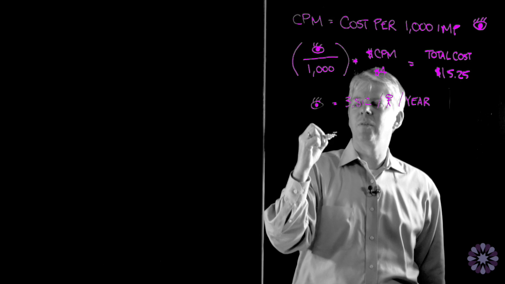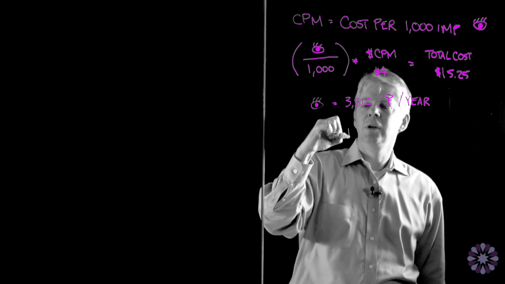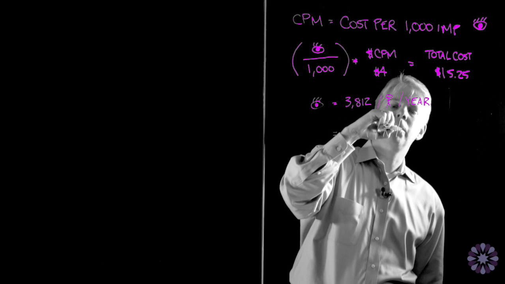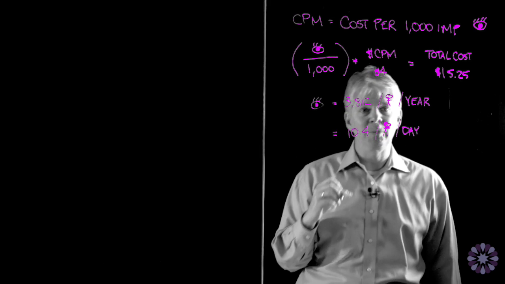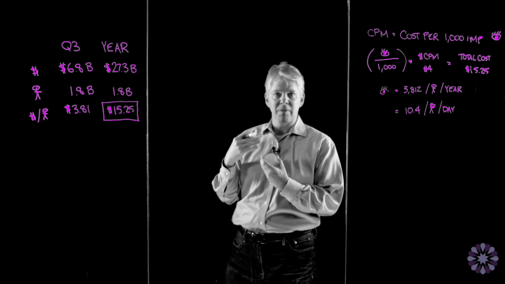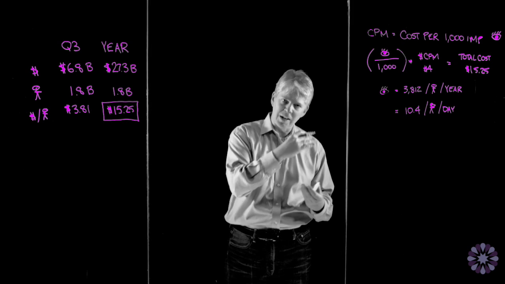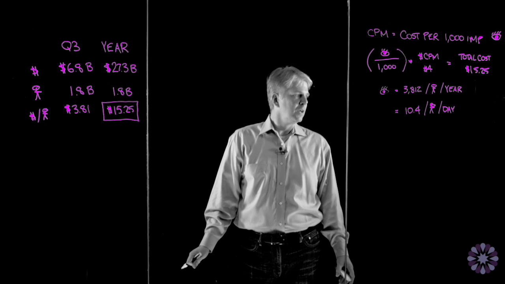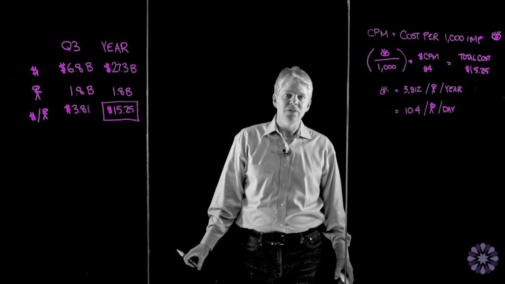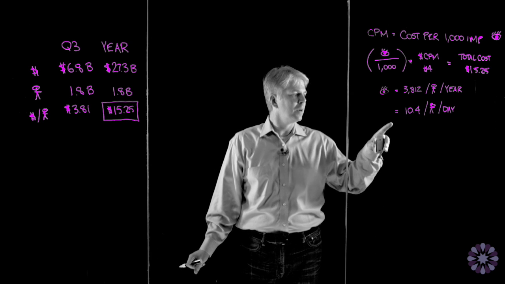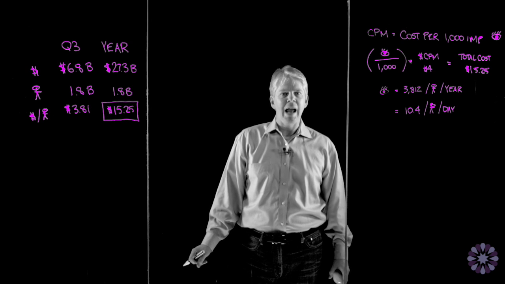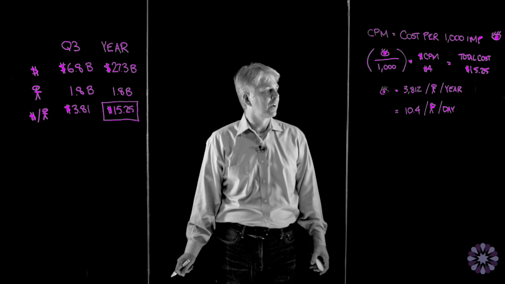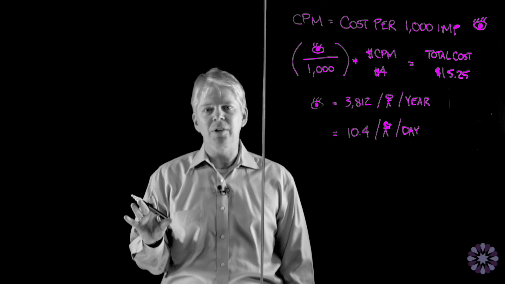But if you actually boil this down and you convert it to a daily total, you're really only talking about 10.4 ads per user per day. That number seems a lot more reasonable. Again, think about how you use Facebook. Think about scrolling through your Facebook feed on your desktop or on your mobile device. If you consume 30, 40, 50 stories over the course of a day, you're very likely going to see 10 ads. That's not really that large of a number. And so again, Facebook serving 10.4 ads per day generates $6.8 billion in quarterly revenue. So pretty staggering number right there. So that's the basic arithmetic, how this works.